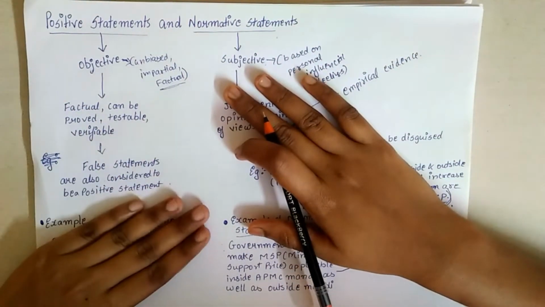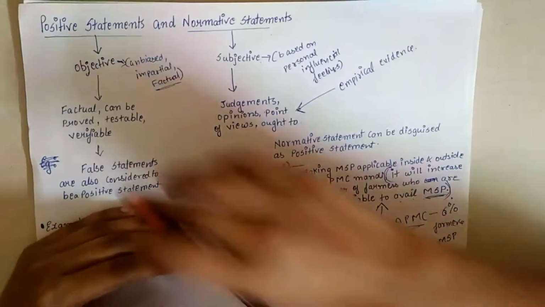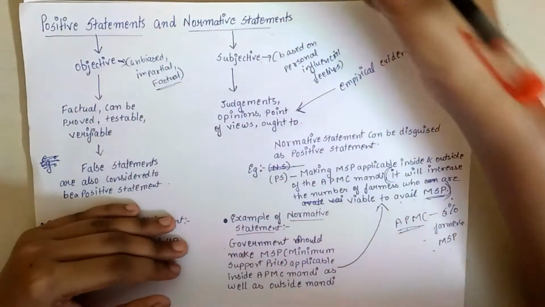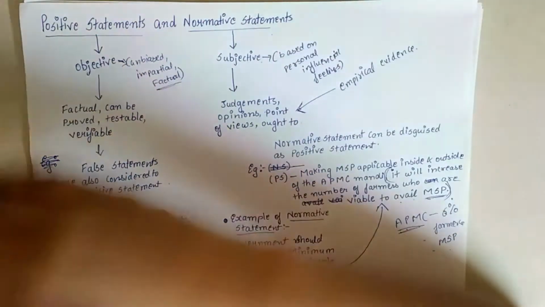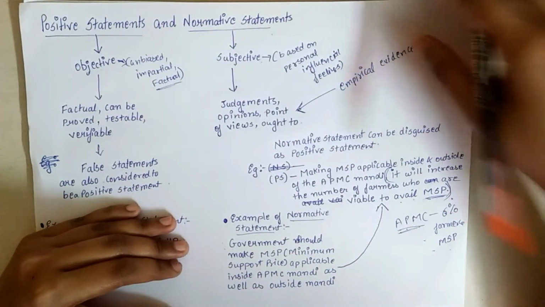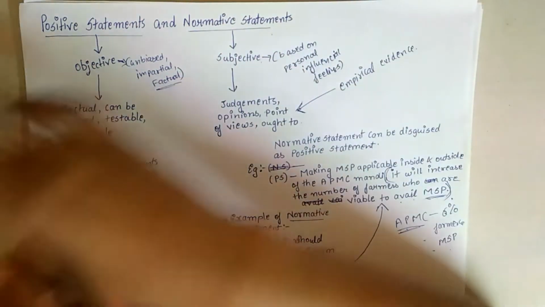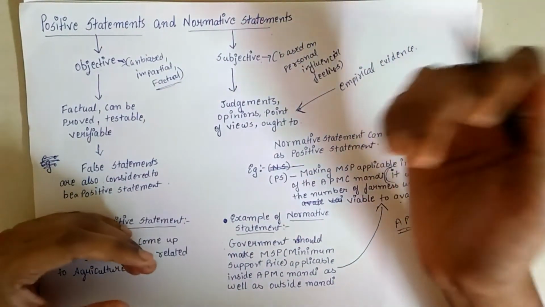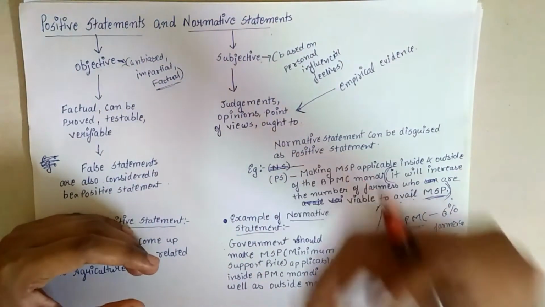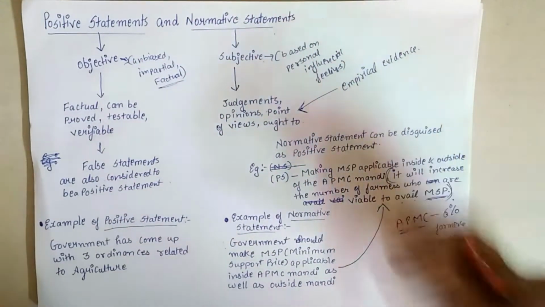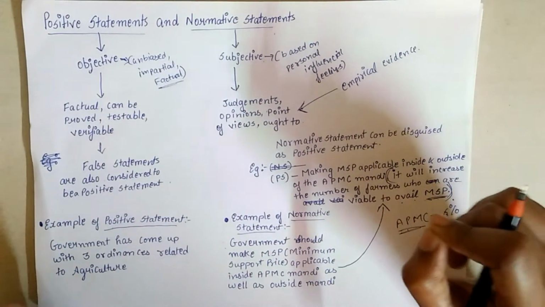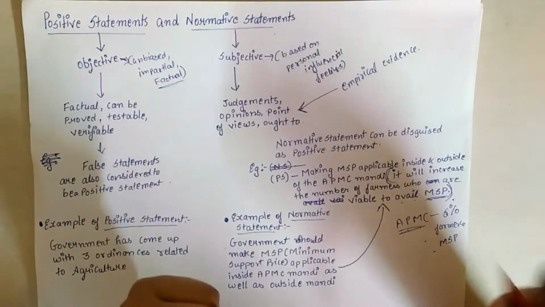For example, if we read articles about the inflation rate, that the inflation rate is this much percent, it's a fact. The actual inflation rate of India or any other country can be calculated, verified, and proved by multiple theories.